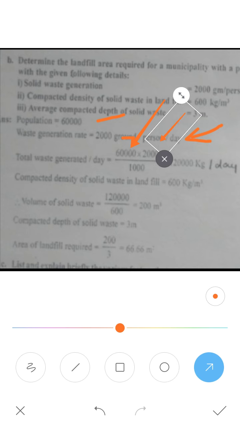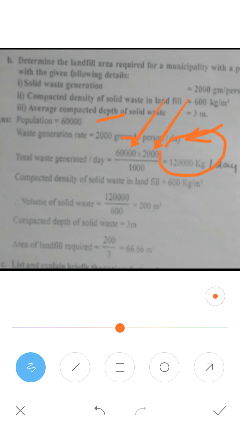So 60,000 is the total population, and 2000 is the waste for one person. You are working in metric volume, so you divide by 1000. Finally you will get around 1,20,000 kg per day. This is the total waste generated for the 60,000 population.